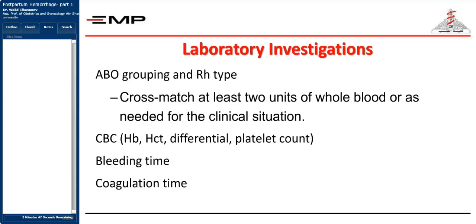First of all, you have to put 2 wide-bore cannulas, and you have to withdraw blood samples by venipuncture in order to have an ABO grouping and the Rh type. You have to cross-match at least 2 to 4 units of packed RBCs or whole blood, as needed for the clinical situation. You have to withdraw samples for laboratory investigations in the form of complete blood count, bleeding time, and coagulation time.